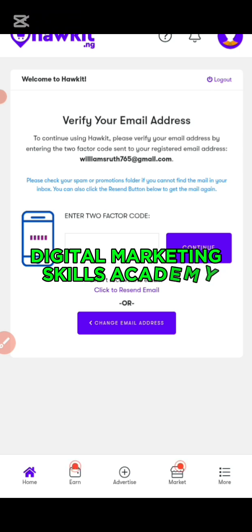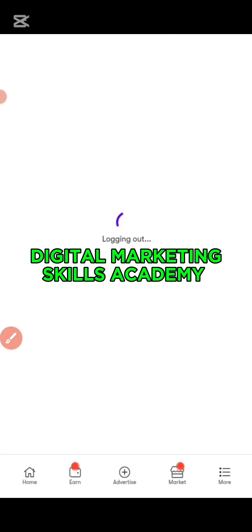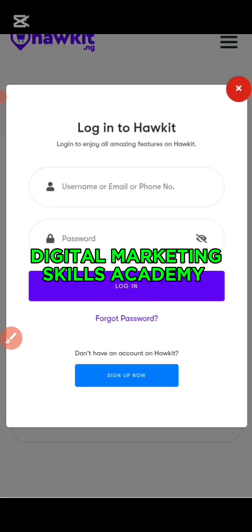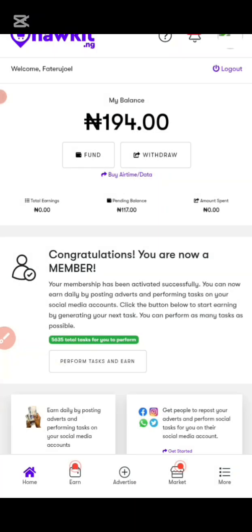Now let me log into my account so that I can show you some things. Sorry, I need to close it. So this is how it looks. This is my dashboard. Can you see, I have 194 naira. I've just withdrawn my money.